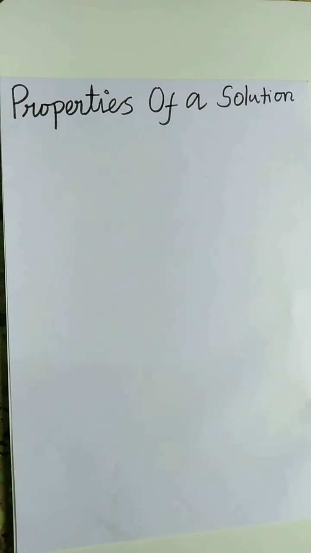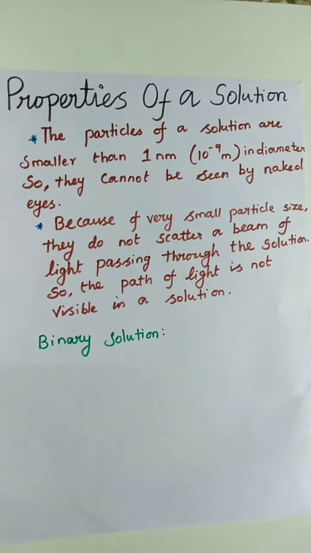They do not scatter a beam of light passing through the solution, so the path of the light is not visible in a solution. A binary solution is one in which only one solute and only one solvent are present.